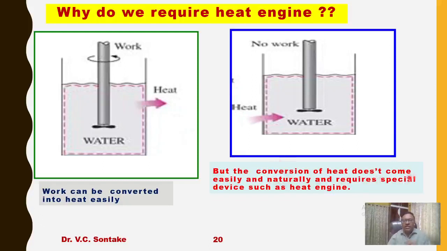Conversion of heat into work does not come easily and naturally and requires a special device such as a heat engine. It is not that you will heat this paddle wheel and it will start rotating, that means you will get work output from this device. No, it is not as simple as the conversion of work into heat. To convert heat into work, we will require specialized, sophisticated and complex devices. So that is why we require a heat engine.